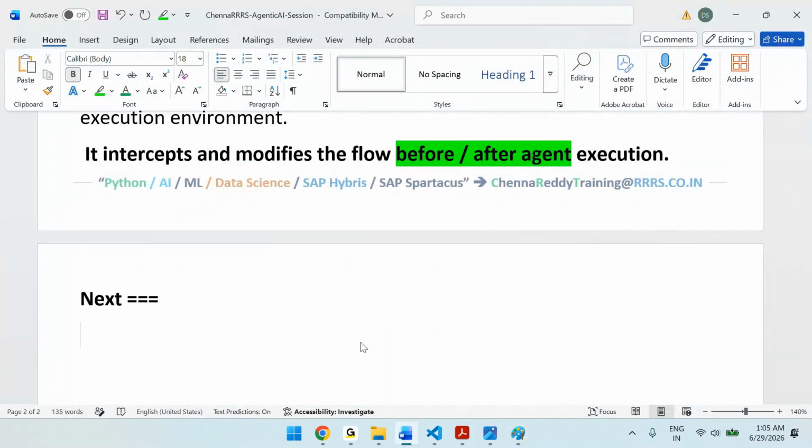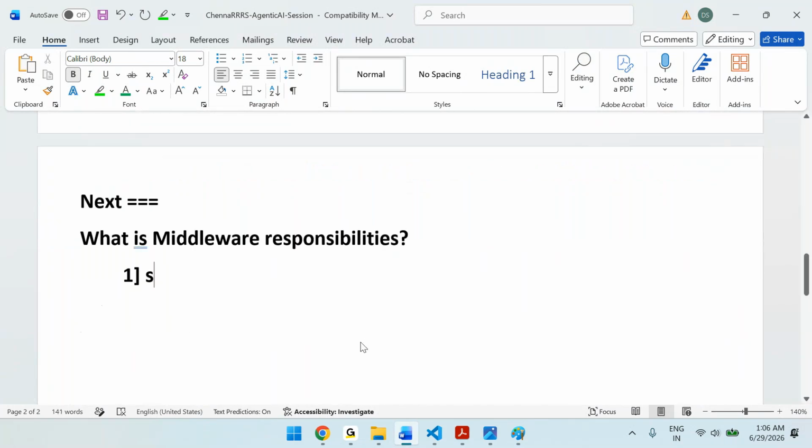Now we understood the meaning of middleware. It's a layer, a piece of code which sits between the agent and its execution environment, and we can do validations, verifications, security, all those things. That's it. So if anyone asks what the middleware responsibilities are, we just discussed that, right?